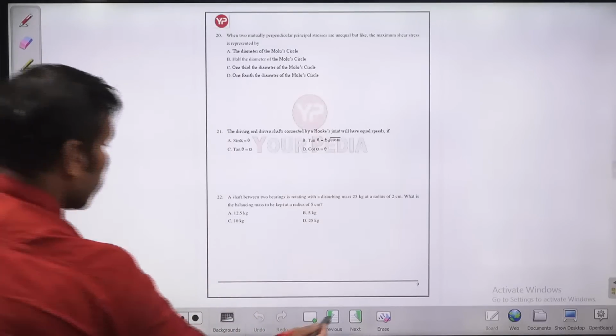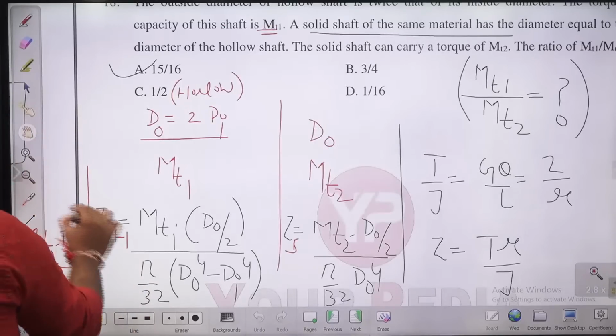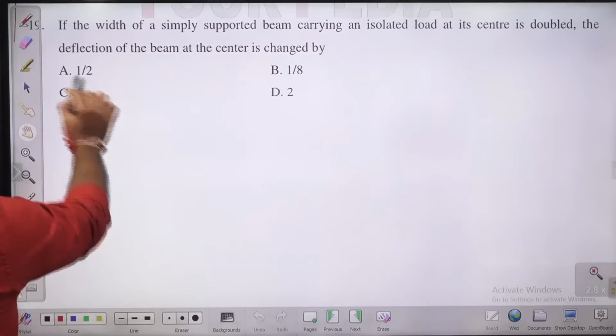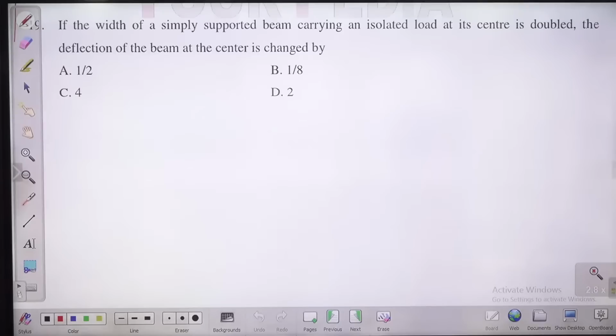Let us move to the next question, question number 19. Another interesting question, guys, from strength of materials. If the width of a simply supported beam carrying an isolated load at the center is doubled, he's saying the width is doubled, then what will be the deflection at the center? How is the deflection going to change?